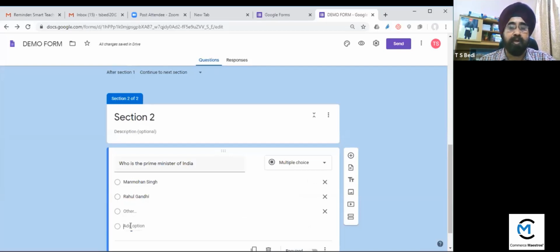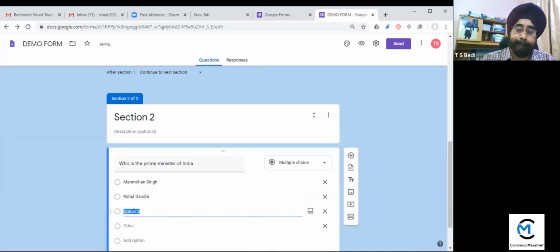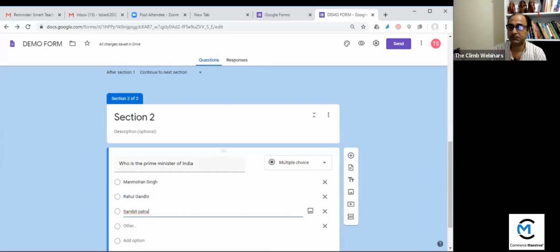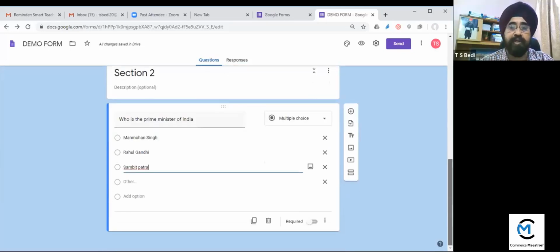So again, you can add the option. So like this, you can give the option. Now after selecting these 3 options, you can give 4, 5, any number of options you can give.